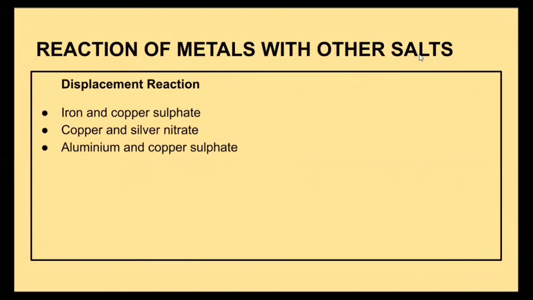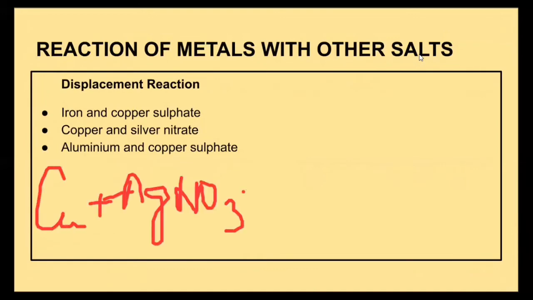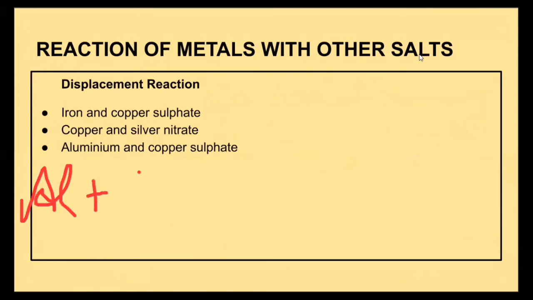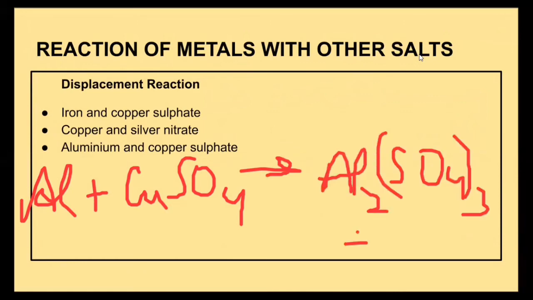When copper reacts with silver nitrate, it forms copper nitrate and silver separates out. In this, the colorless solution of silver nitrate converts to bluish color. When aluminium reacts with copper sulfate, the blue color of copper sulfate solution changes to colorless, and reddish brown copper separates out.